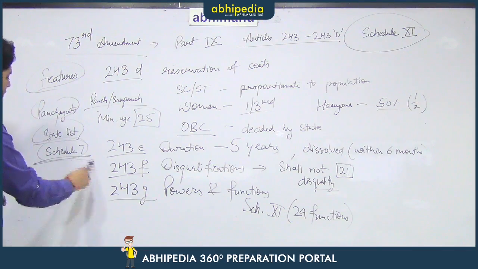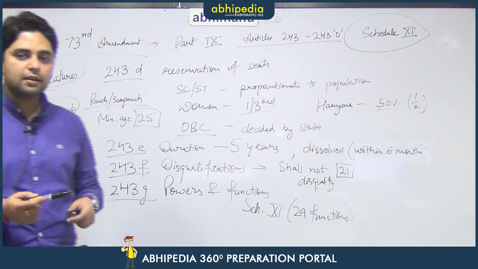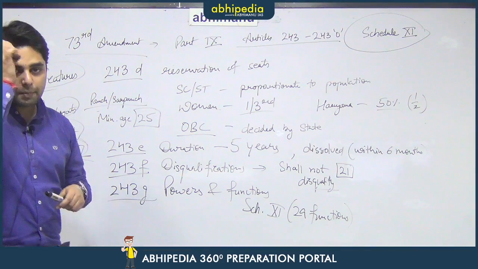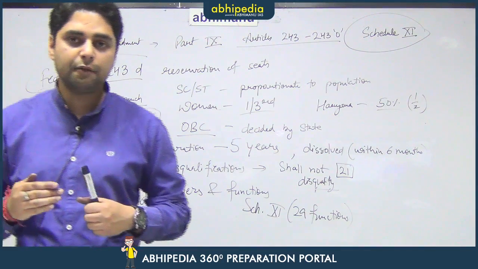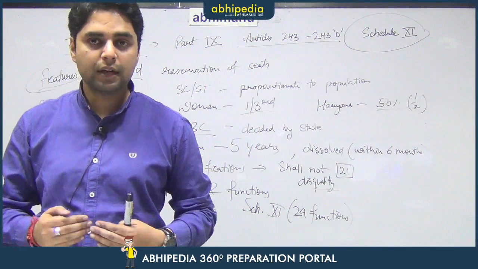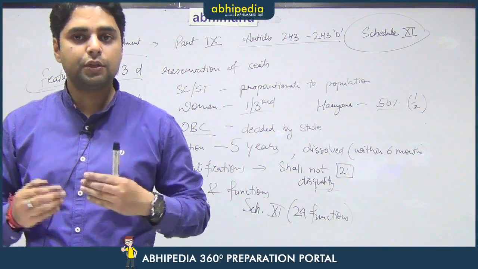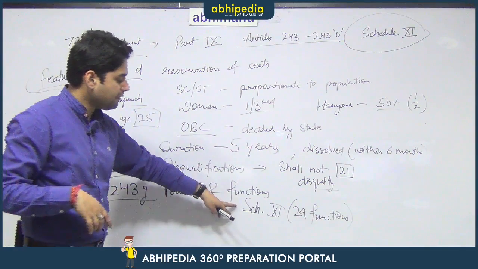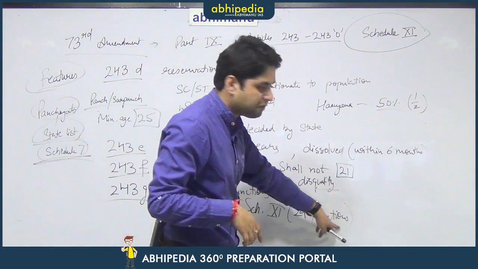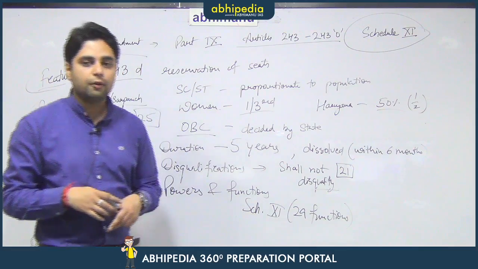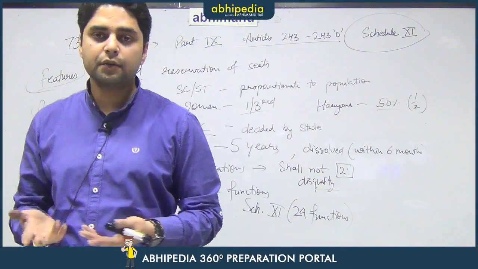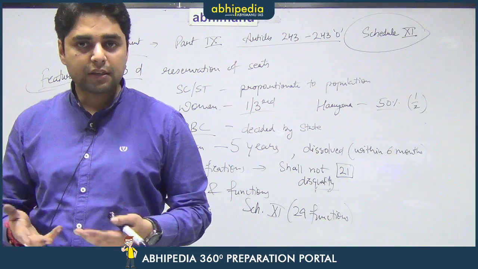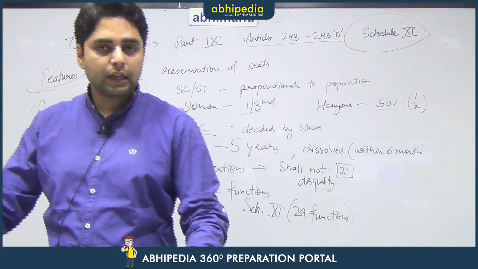Schedule 7 talks about the union list, state list and concurrent list. So, they talk about just the top 2 levels of Indian administration, the union government and the state government. But after that there is a third tier of administration, which is the local self-government. For local self-government, Schedule 11 specifies 29 functions which panchayats have to take care of. The functions that panchayats are entrusted with include the village roads, the fairs that have to be undertaken in villages,